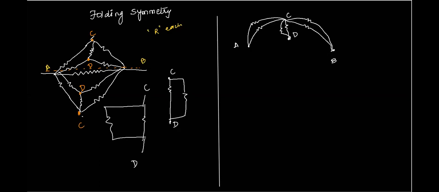So I'm just taking the points with the same potential as one point. I'll repeat, points with the same potential are taken as one point, and then we are drawing the resistors in between those points.